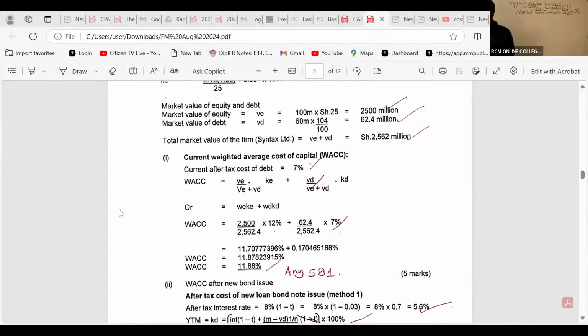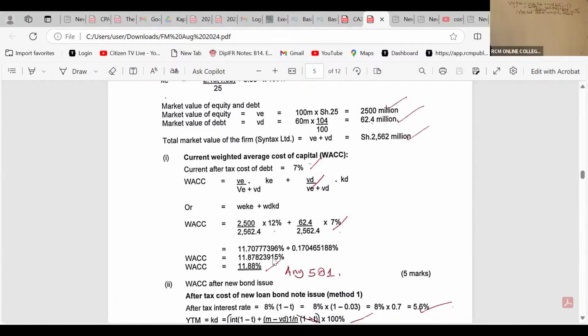And normally we are very fair in terms of marking. You should never blame the marker. Even if you just write the current after-tax cost of debt, 7%, and you have the WACC formula and the substitution, you are getting a mark.